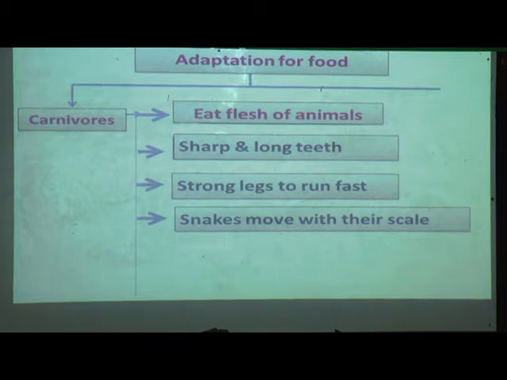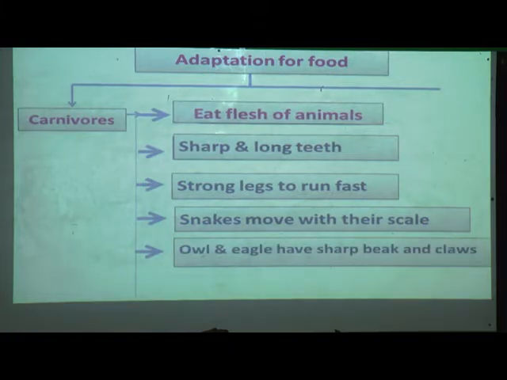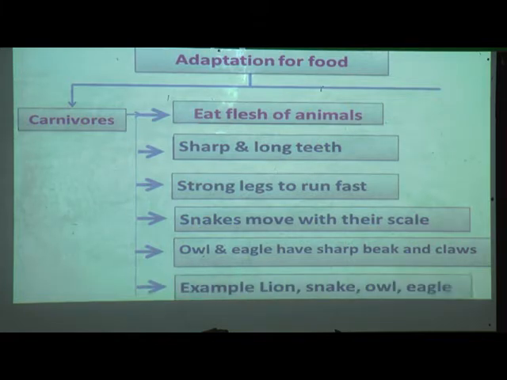Snakes move with their scales. Snakes have scales on their body, and with the help of those scales, they move fast. Owls and eagles have sharp beaks and claws. With the help of sharp beaks and claws, they can tear the flesh of other animals. Examples: lion, snake, owl and eagle.